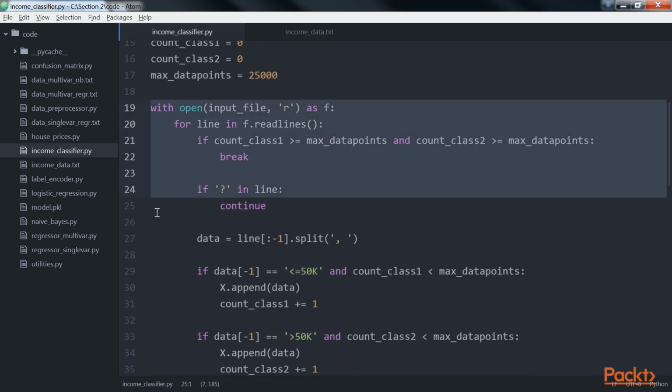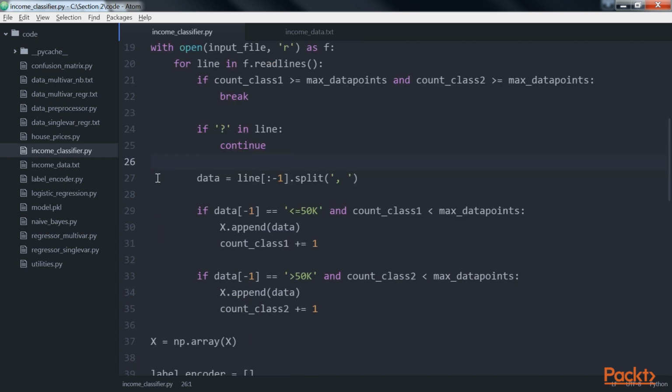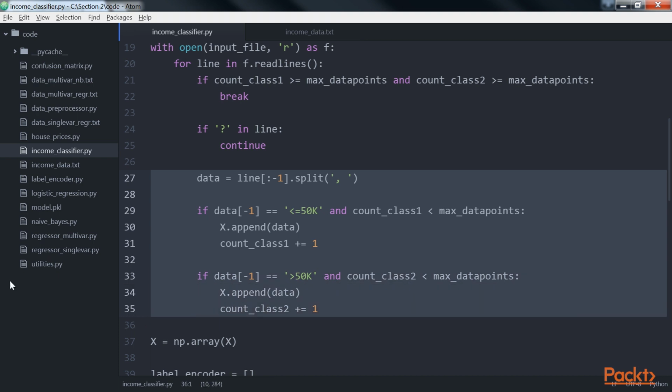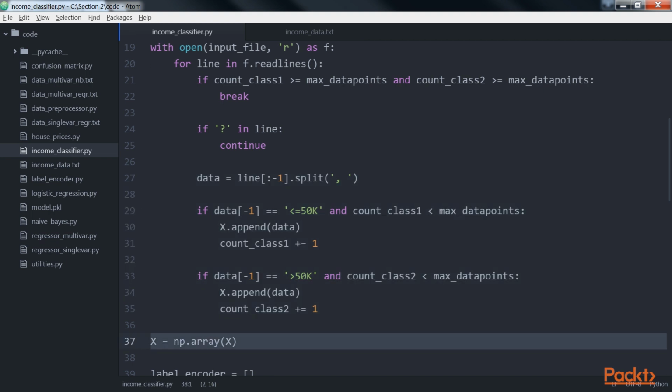Open the file and start reading the lines. This code performs that function. Each line is comma separated, so we need to split it accordingly. The last element in each line represents the label. Depending on that label, we will assign it to a class. Convert the list into a NumPy array so that we can give it as input to the sklearn function.